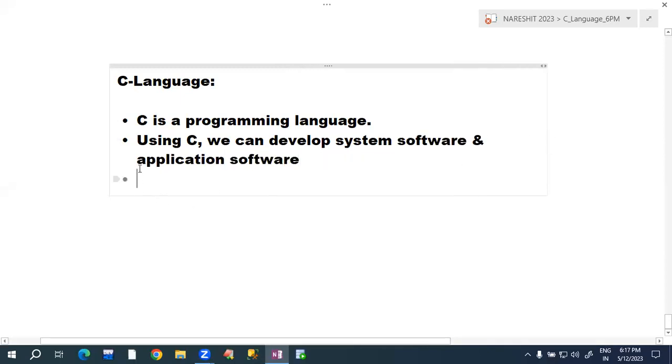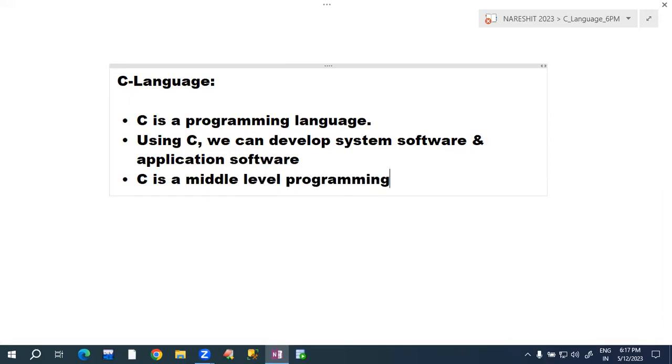If we are able to develop only application software, those languages are called high-level languages. Using C, we can develop both. So C can be called a middle-level programming language. This point you already know, because we can develop both system software and application software.